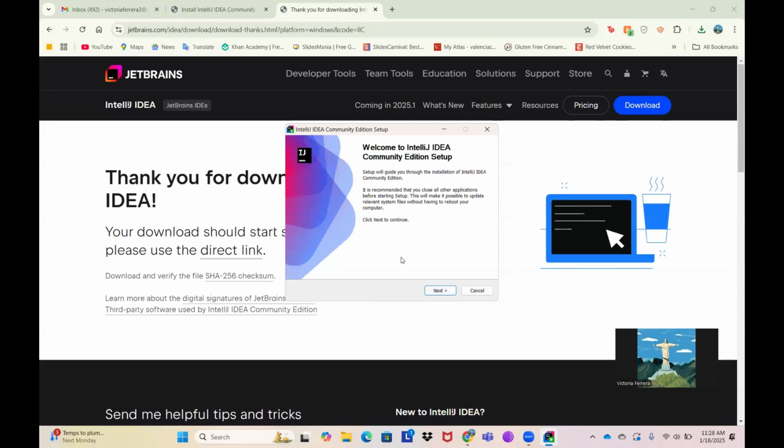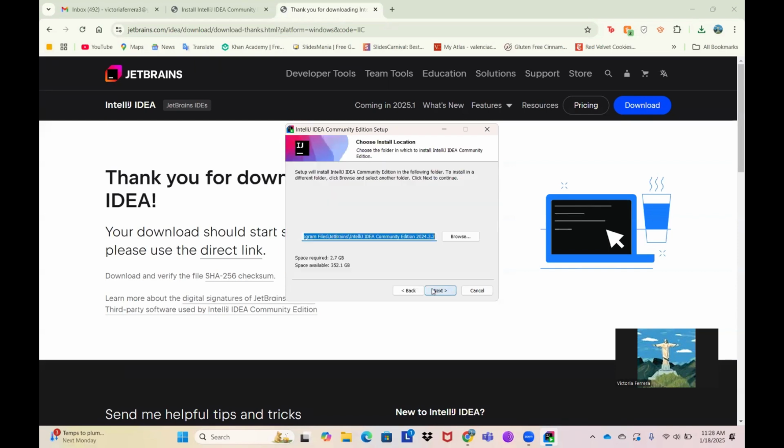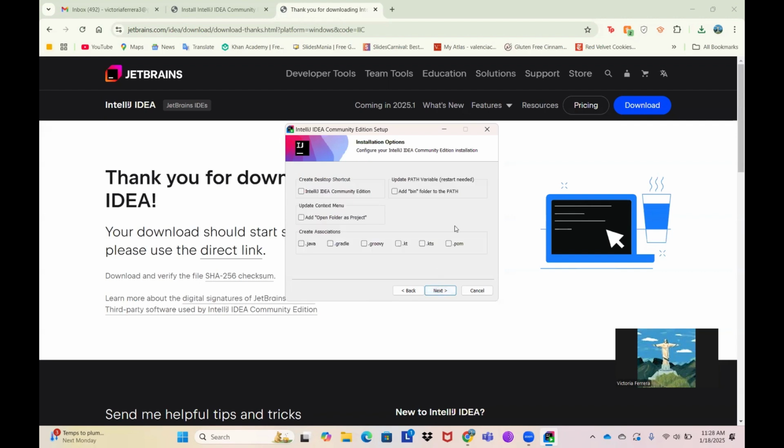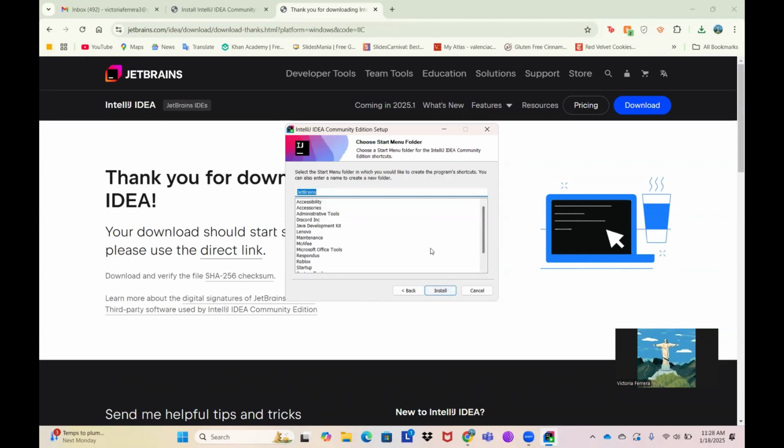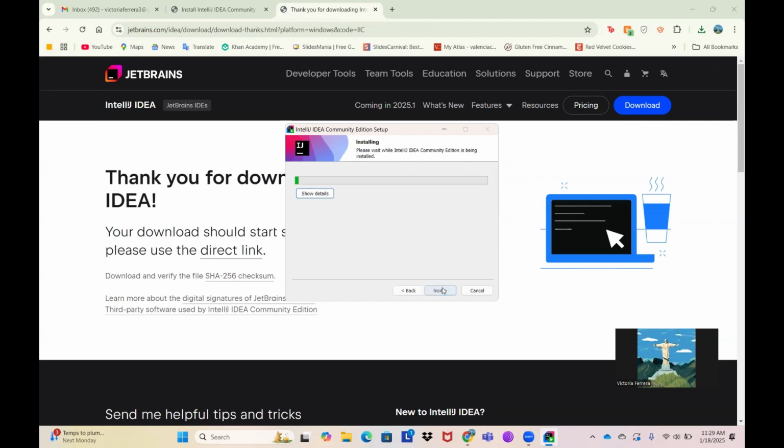Here you can see the welcome page. We are going to continue. You can change where you want to save the application, but you can use the default one that they give you. So I'm just going to select next. Here you want to make sure that you accept creating a shortcut on your desktop and also adding a path. And we go next and click install.